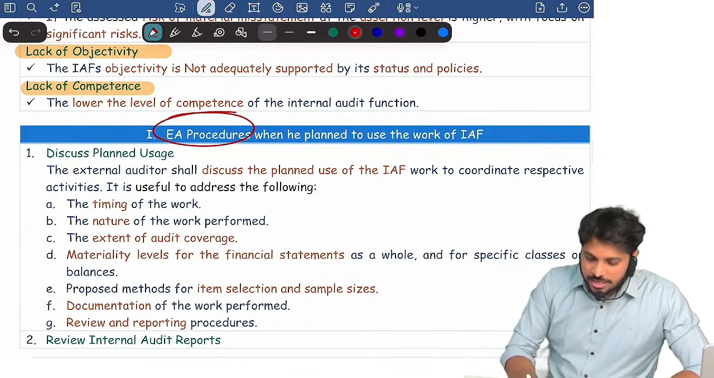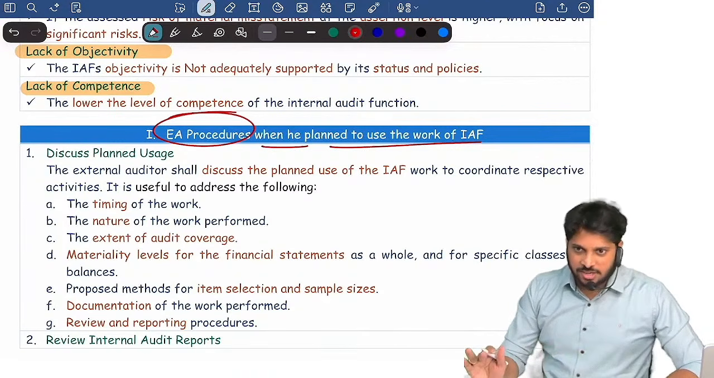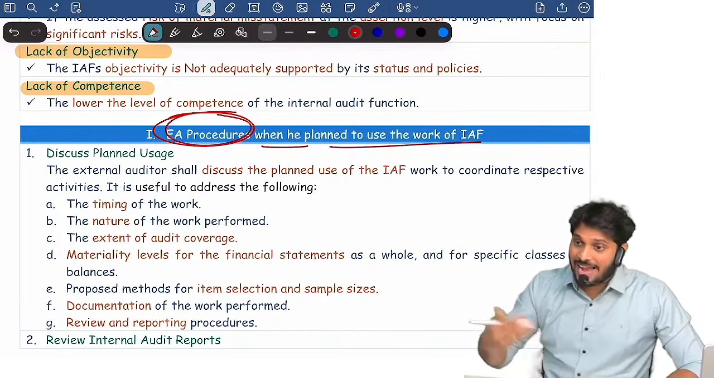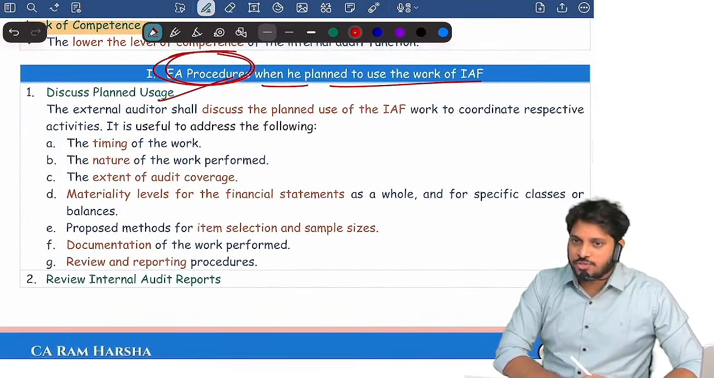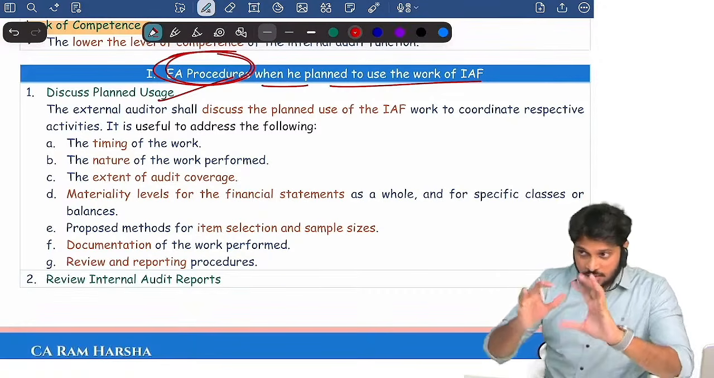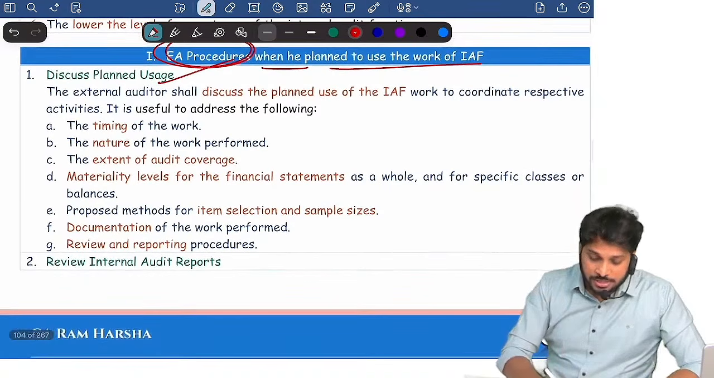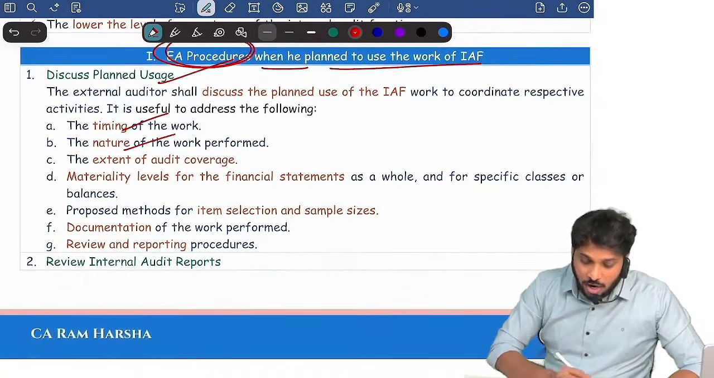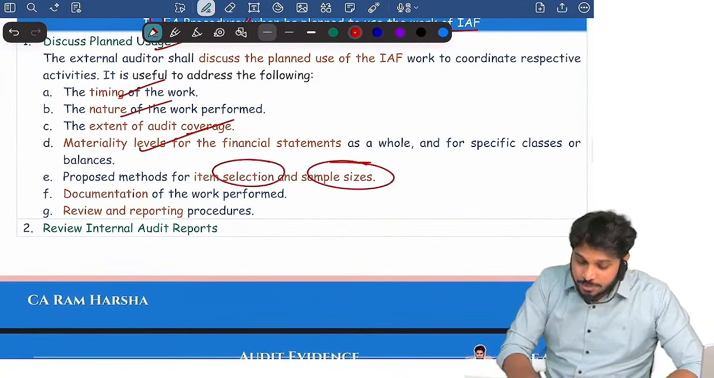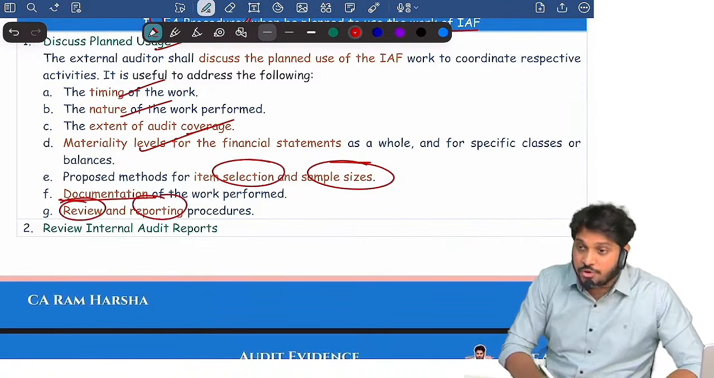So the external auditor, when he plans to use the internal auditor's work, you decided to use certain works. What should you discuss, what are the procedures you should perform when you are planning to use the internal auditor? Discuss the planned usage, tell him what works you are going to use, and when you are discussing with him, you have a meeting with the internal auditor. When you're discussing with him, you will address the following points: timing, when are they going to do that work, how are they going to do it, how much they are going to cover, what is the materiality level for financials, what is the sample size and selection methods that they are going to follow, documentation, how are they going to review and report.